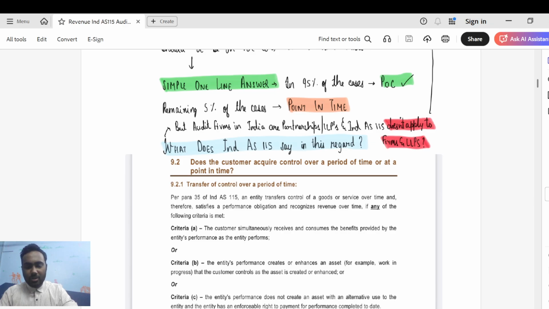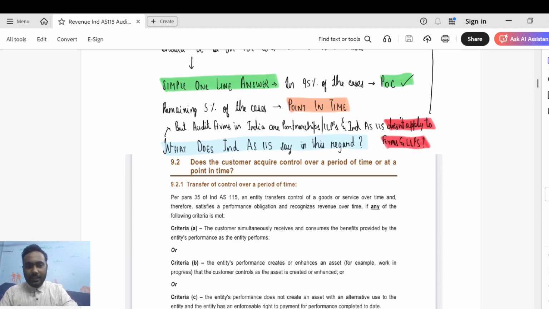So guys, before I proceed further, there are three criteria mentioned here: criteria A, criteria B, criteria C. Even if one of these criteria is satisfied, you can recognize the revenue using the percentage of completion method. Like I said earlier, in case of payroll processing services, your criteria A would be satisfied, or even in case of security services, your criteria A would be satisfied, and hence the percentage of completion method would need to be applied. I hope you understood this. But let's take the audit service here, which we are discussing. You are providing audit service to a client. When would the client receive the benefit?